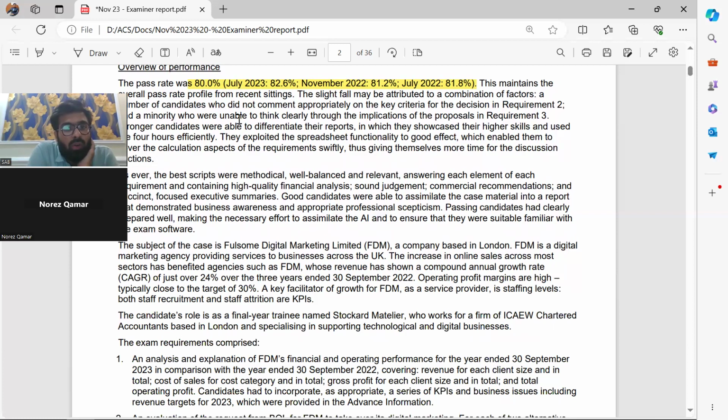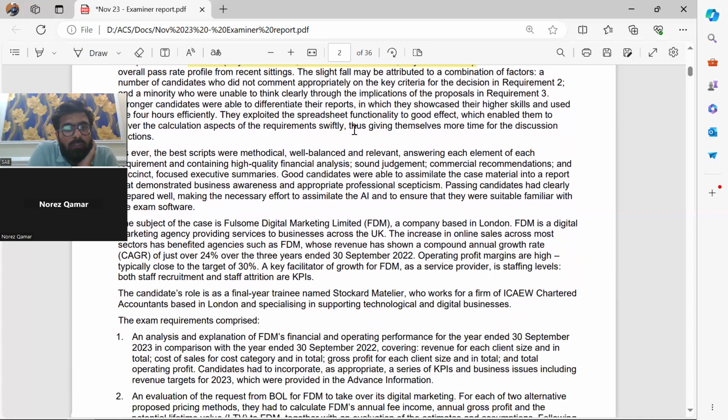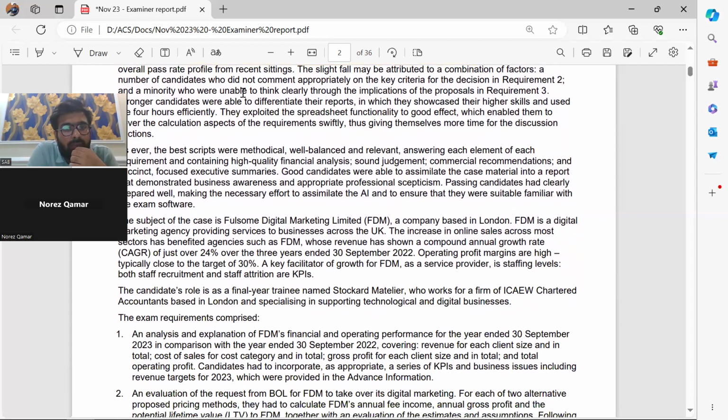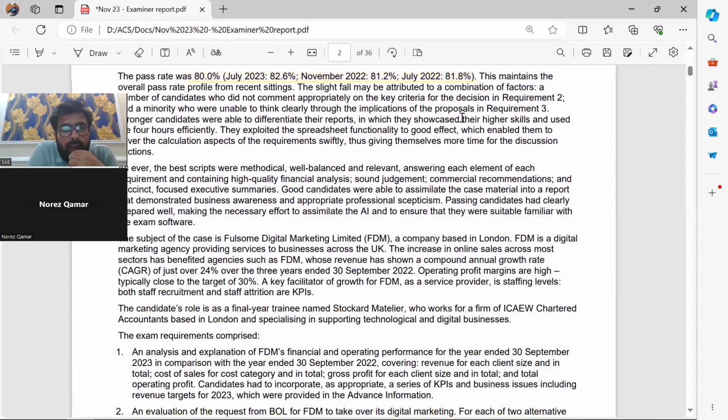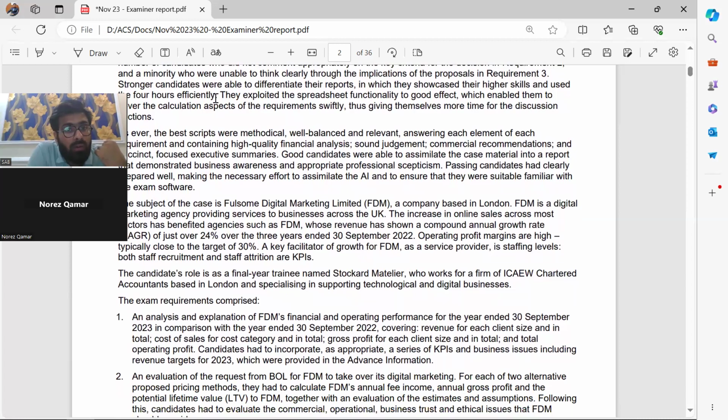This maintains the overall pass rate profile. The slight fall is attributed to a combination of factors, such as the number of candidates who did not comment. So that means the ratio has fallen. It was 82.6 and now it's 80%, right? Then stronger candidates were able to differentiate their reports, showcasing their higher skill used over the 4 hours. This paper is of 4 hours. You must know that.